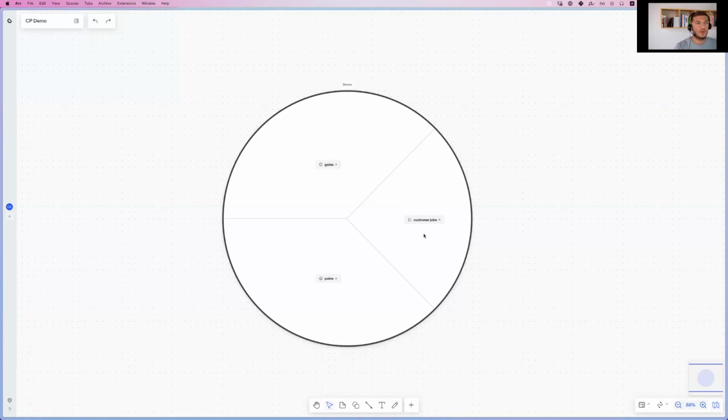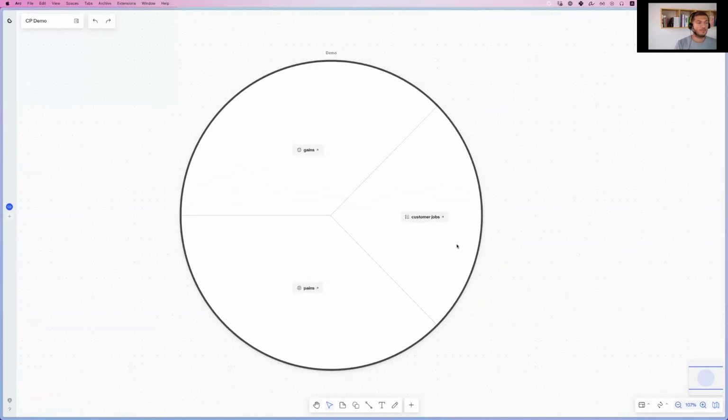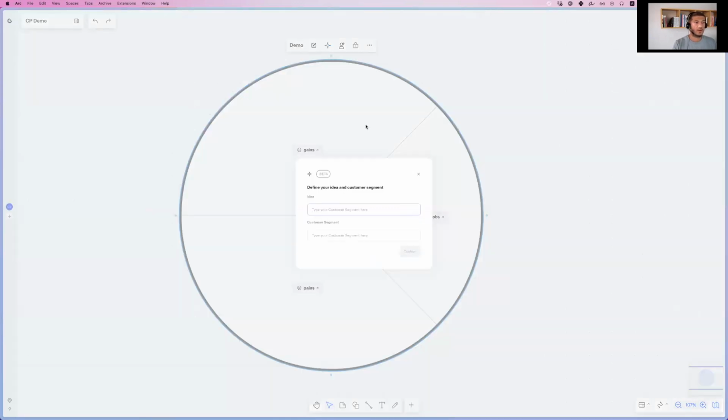They may be really worried about what they put out there. So the idea is to help them with the new AI features to get them started and give them an idea of what a good customer job, pain, or gain may look like. So to get started, you can either start generating your jobs, your pains, your gains as you have them in your mind. So the team can already start generating some, or you can directly ask AI to give you some examples, right? So to do that, you would click on this button, right in your canvas.